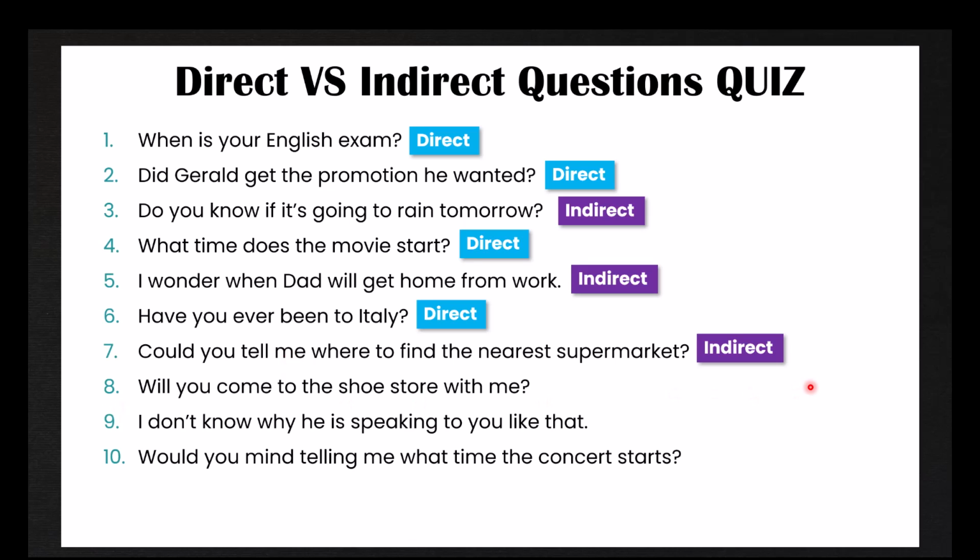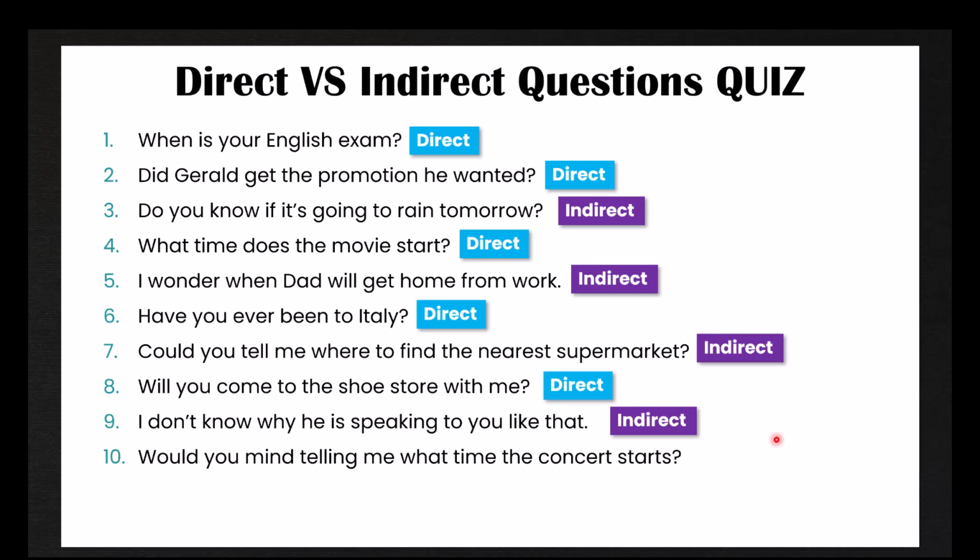Number 8 is a direct question. Will you come to the shoe store with me? Wanting a direct answer. Yes, I will come, or no, I won't come. Number 9 is an indirect question. I don't know why he is speaking to you like that. And this ends with a period because it's more of a statement. The direct question would be, why is he speaking to you like that?